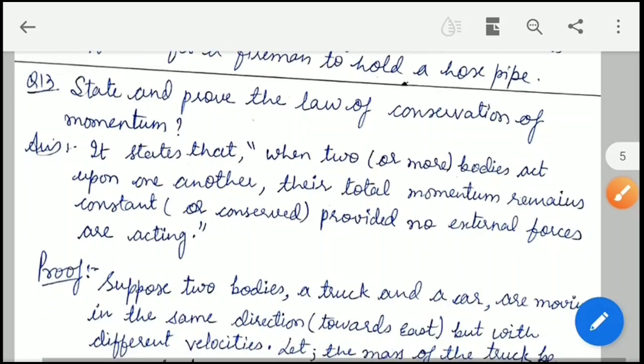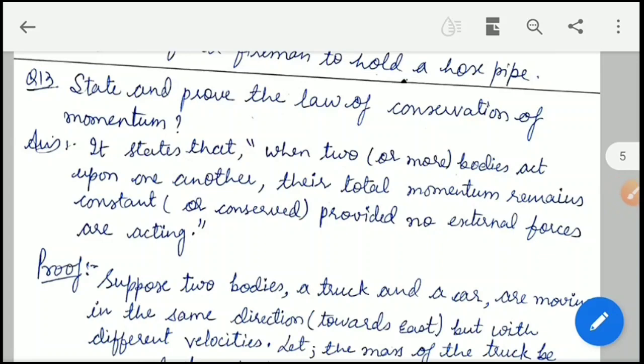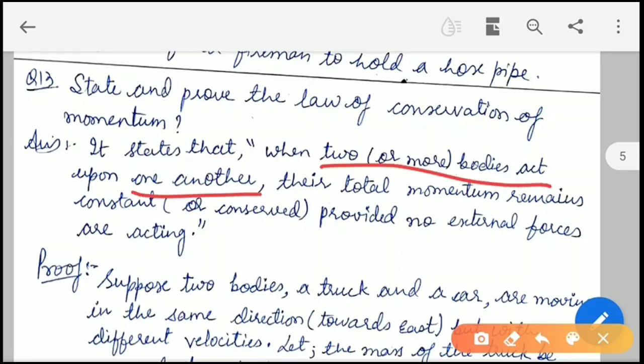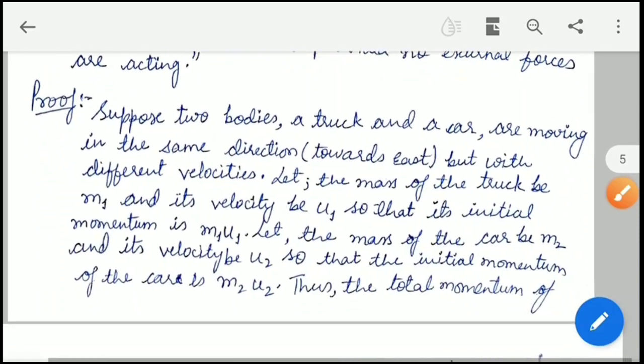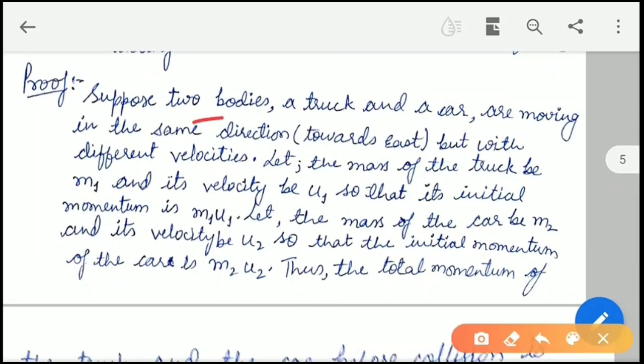Now next question is, state and prove the law of conservation of momentum. It states that when two or more bodies act upon one another, their total momentum remains constant. That is, momentum before collision is always equal to the momentum after collision, provided no external forces are acting. Now for the proof, let two bodies, a truck and a car, be taken having mass m1 and m2 and both are having different velocity.